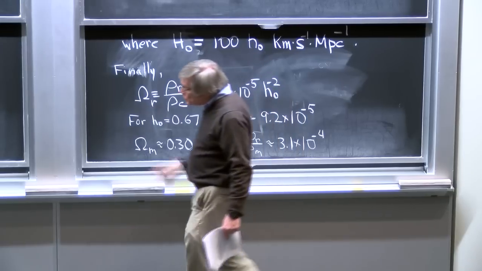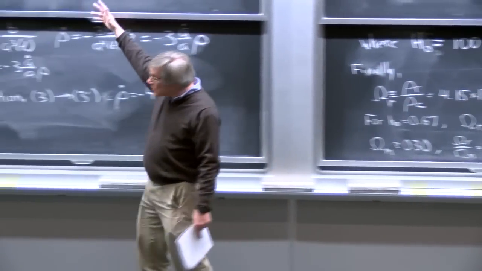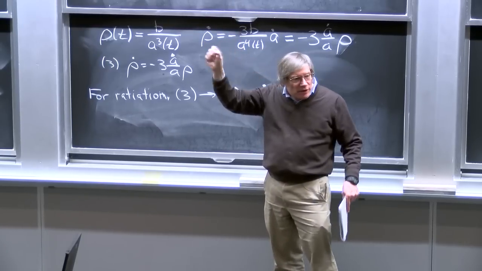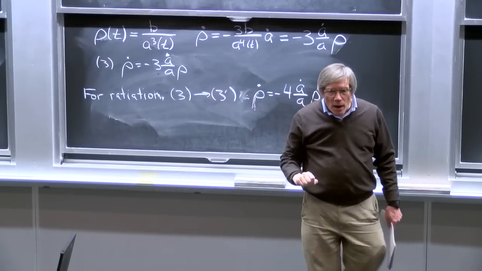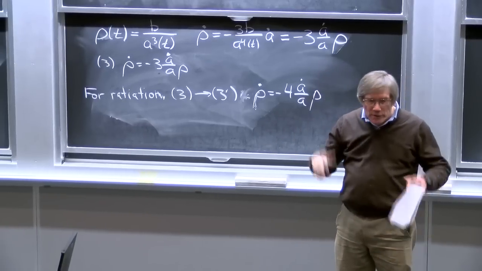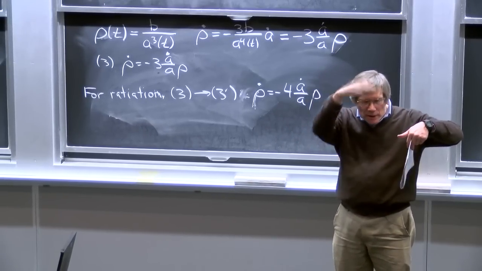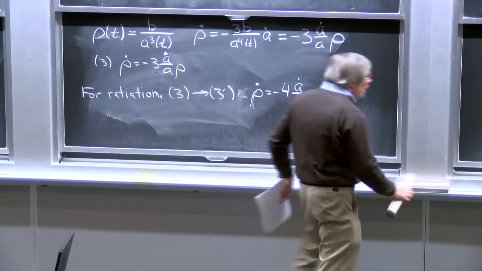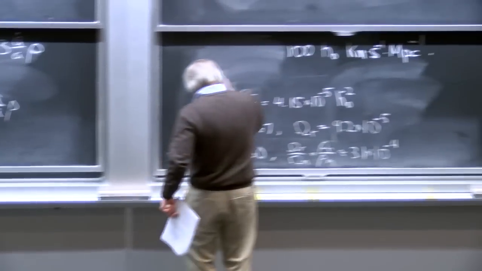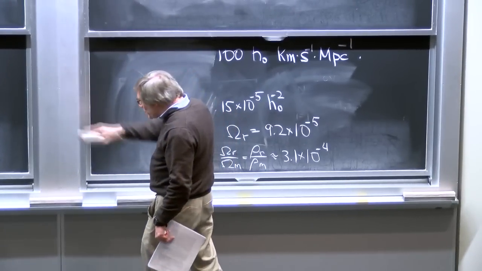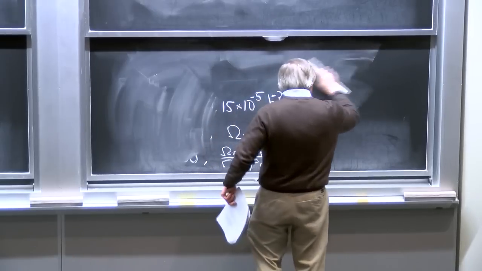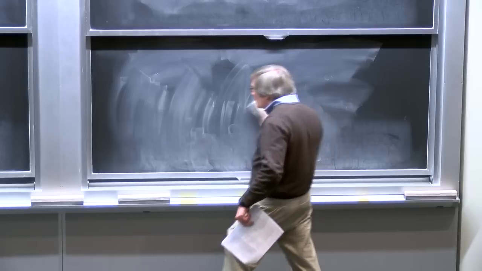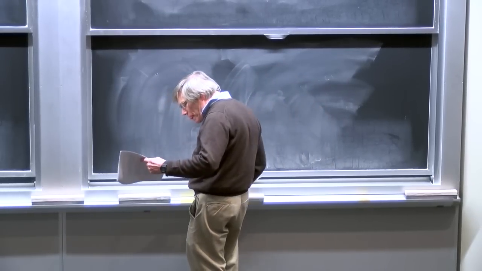The difference between our two cases is that our non-relativistic matter has no pressure at all. We're just talking about particles sitting at rest. They're not bouncing off of any walls. They're not creating any pressure. While the photons are moving around all the time, and if you imagine a box of them, they'd be hitting against the walls of that box, exerting a pressure. And we're now in a position to relate the pressure to the difference between the 3's and the 4's that appear in those two equations for rho dot in the two cases.